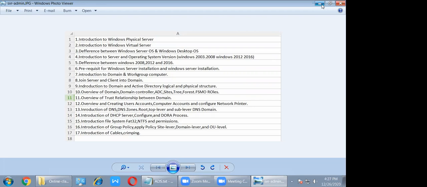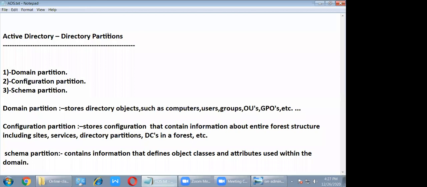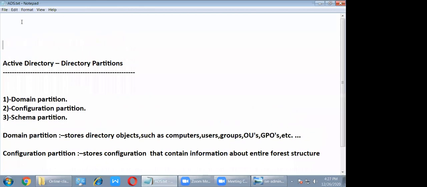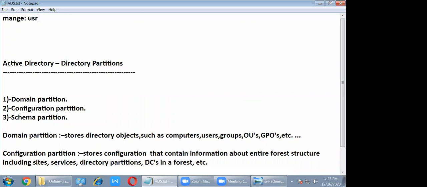So the Active Directory's purpose: one is to manage. Manage whom? Users, computers, and network resources. Got the point?